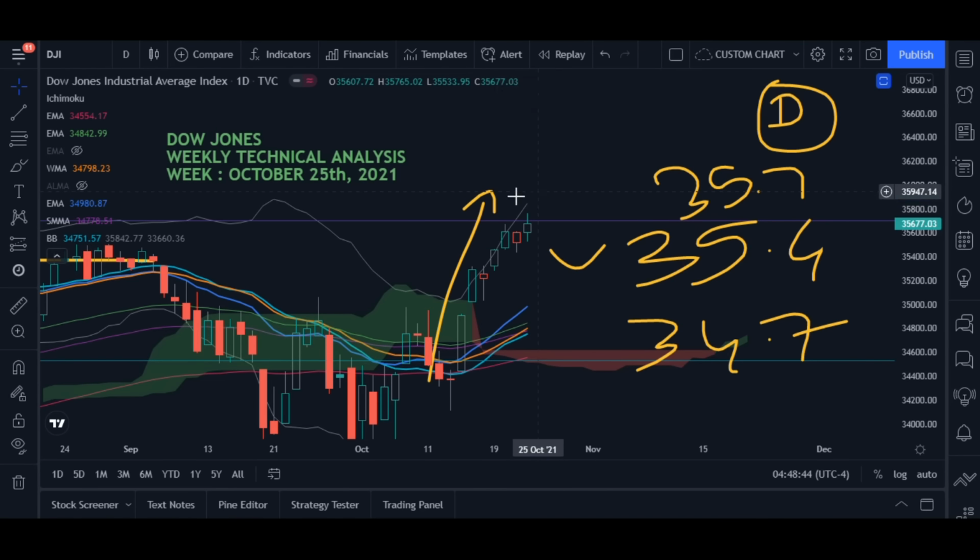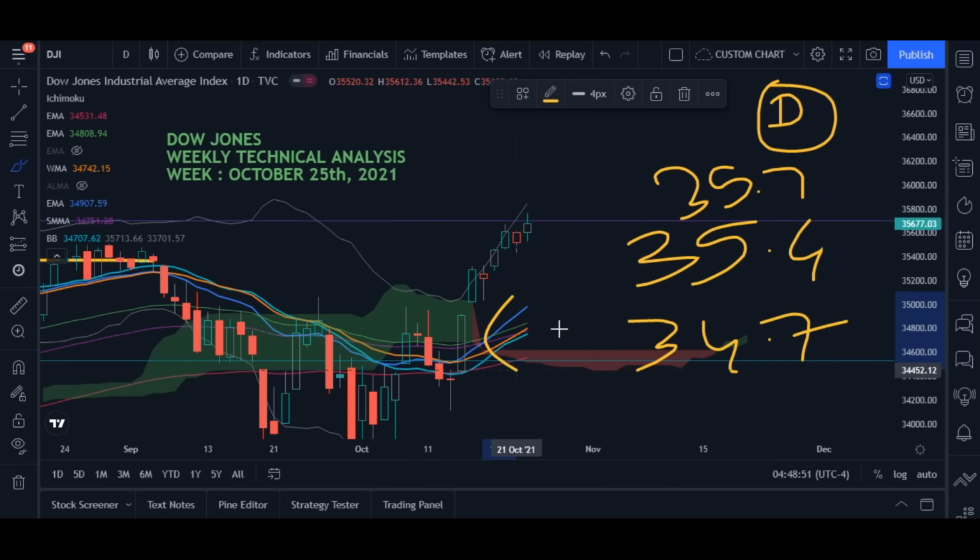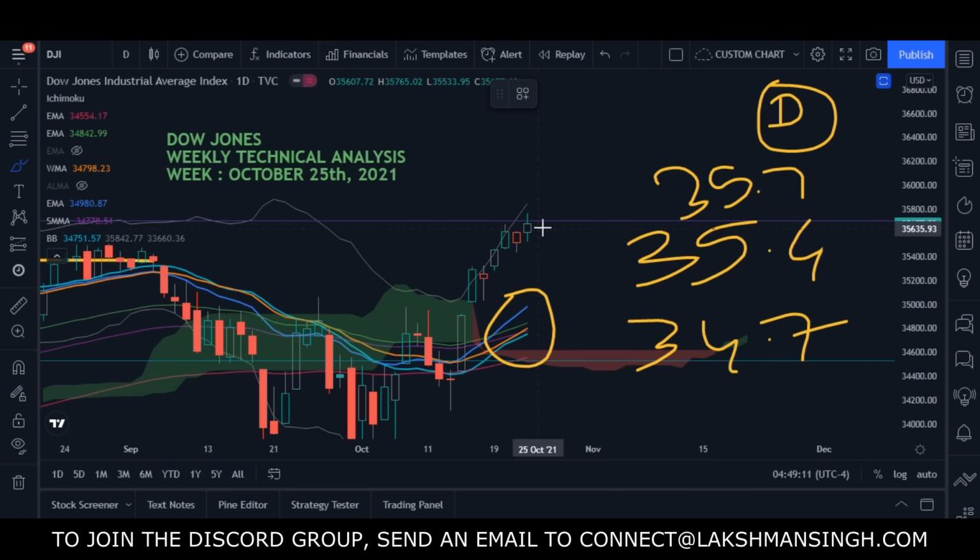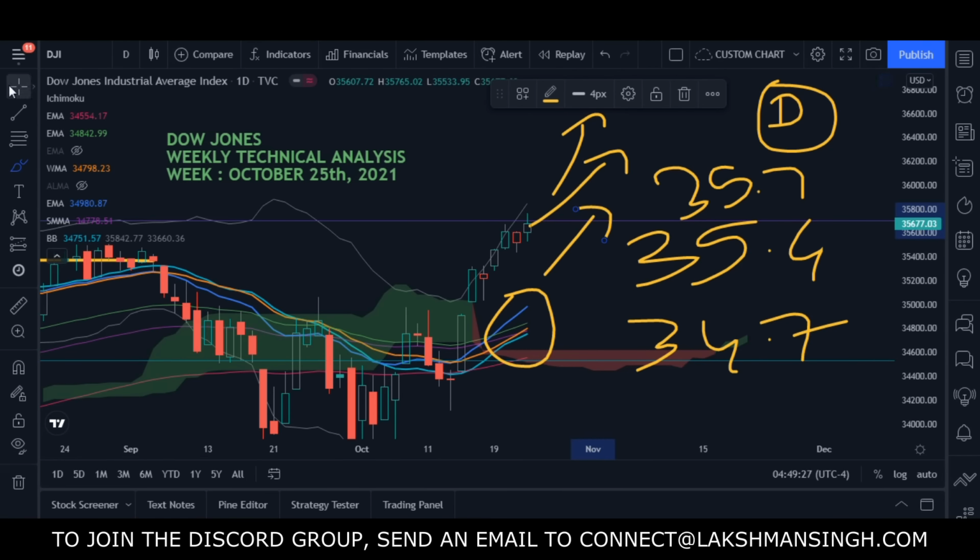Anyways, if I do the technical analysis here, first it will be the moving averages. If you see these moving averages, the market is moving up. The market is on the bull side of the moving averages, which means the market is bullish. With the Bollinger Bands, the market is above the median of the Bollinger Band, so the market is bullish. With the Ichimoku, the market is on the bull side, so it is bullish.